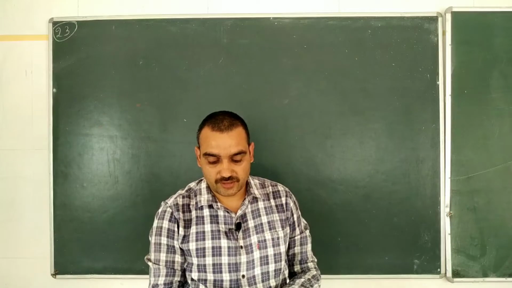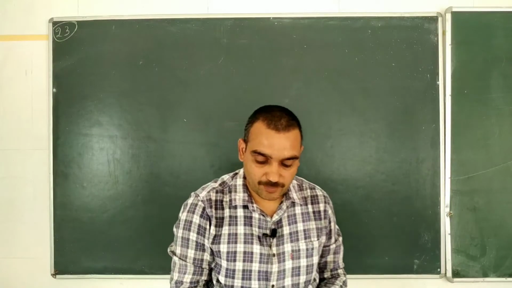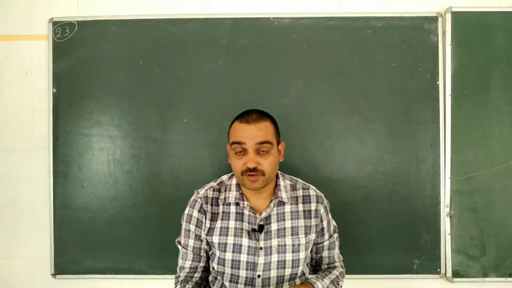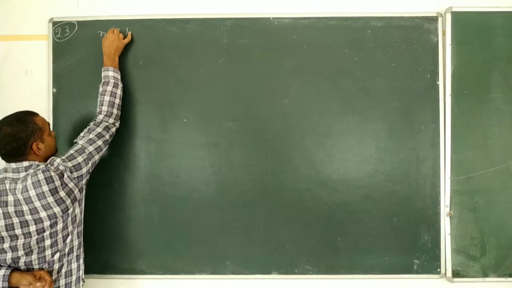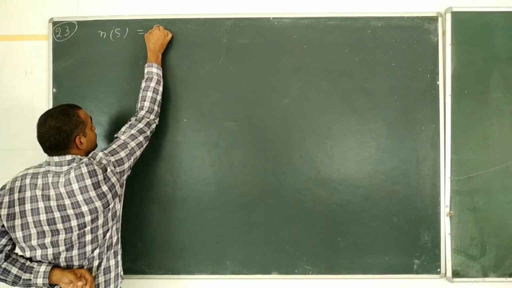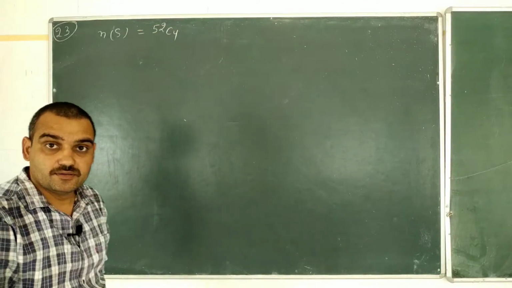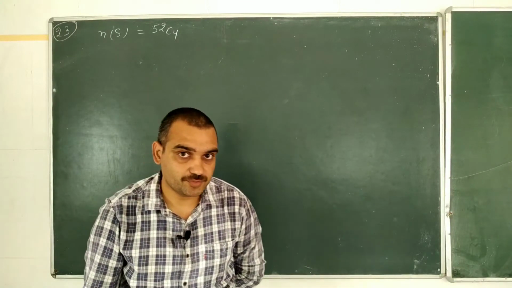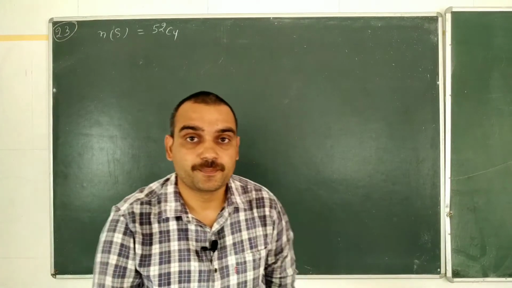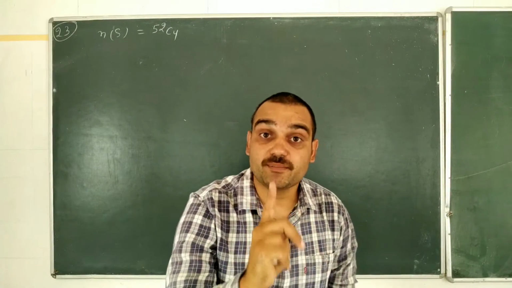Okay, now question number 23. 4 cards are drawn at random from a pack of 52 cards. The probability of getting all the 4 cards of the same number. Okay, the number of elements in our sample space is 52C4. In 52C4 ways we can draw 4 cards out of 52. Then all these cards should have the same number.